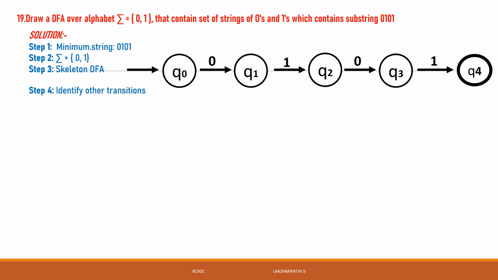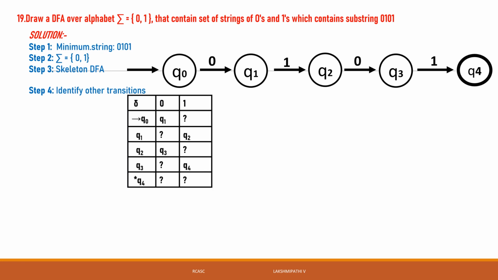Then undefined means: q0 of 1 is undefined. q1 of 0 is undefined. q2 of 1 is undefined. q3 of 0 is undefined. q4 of 0 and 1 are also undefined states. Then see, our starting state is q0, and the final state is q4.